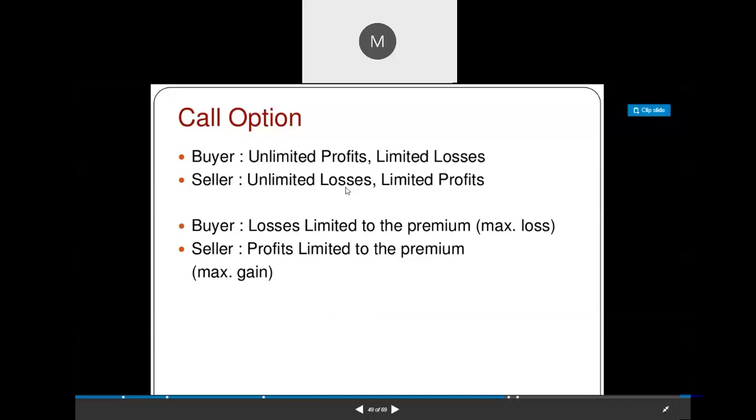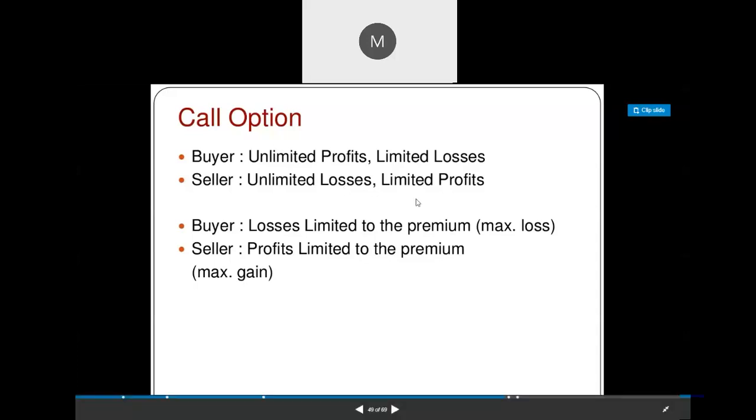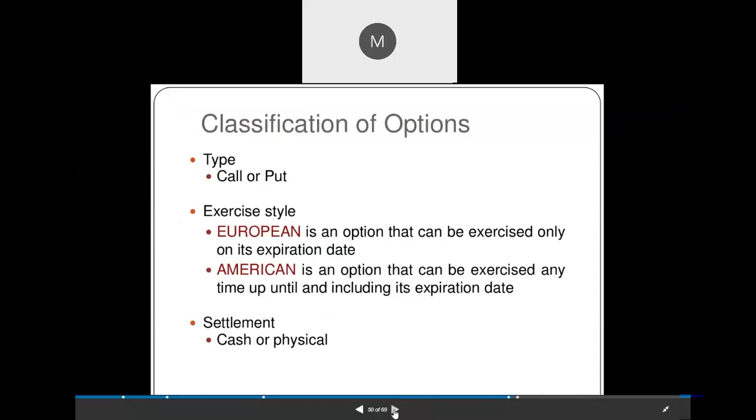If the market goes beyond the strike price, then he has to cover that loss. And limited profit: if the buyer does not exercise the contract, he gets the premium amount, limited profit. And this is in the case of put option: the buyer's loss is limited to the premium and the seller's profit is limited to the premium.